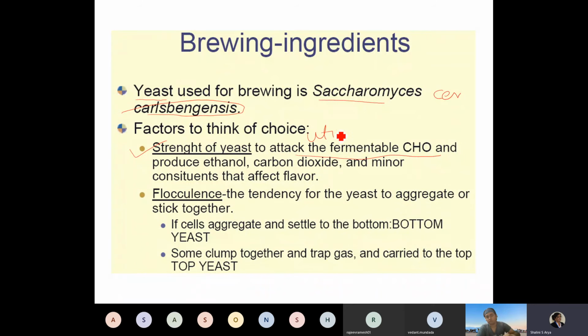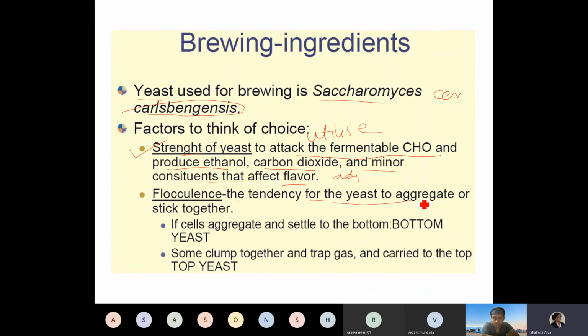Ability to utilize those fermentable carbohydrates is called the strength of a yeast, and it should be able to produce ethanol, carbon dioxide, and minor constituents that affect the flavor, that is, adjuncts. It should be able to use flocculants. The yeast that is being used should not flocculate.